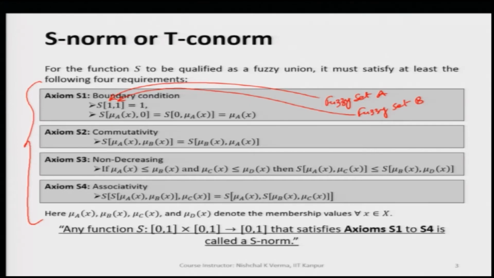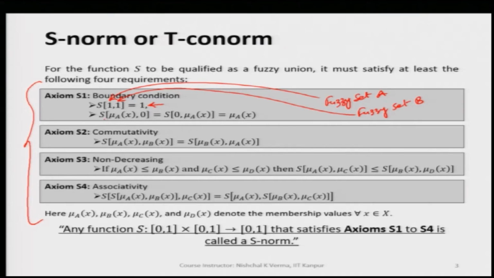If we take the S norm of these, that is going to give us 1 as a result. Please understand that this S norm is applied on membership values. So, S of 1 and 1 is going to give us 1.